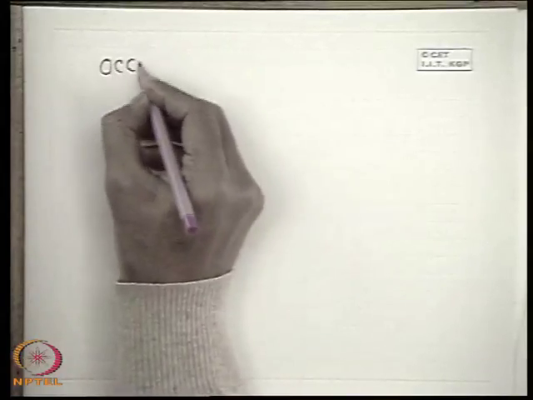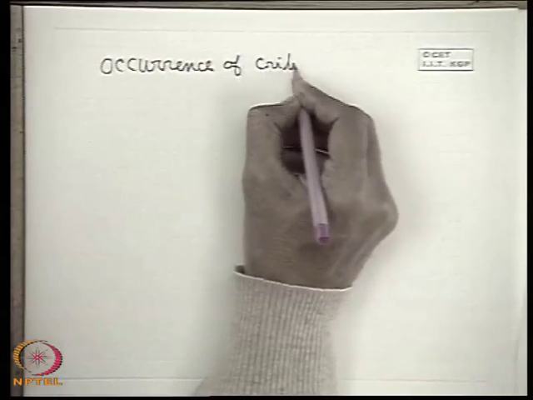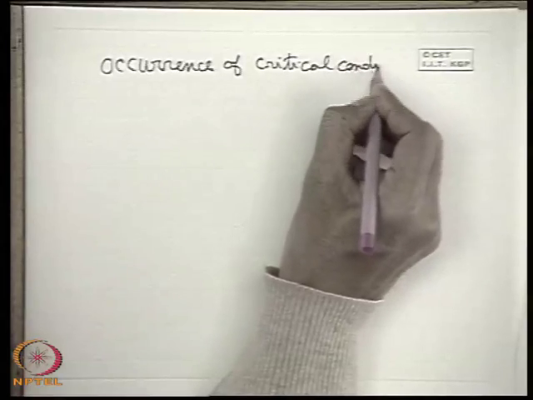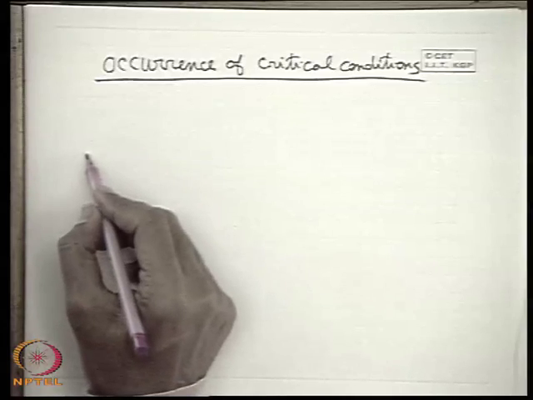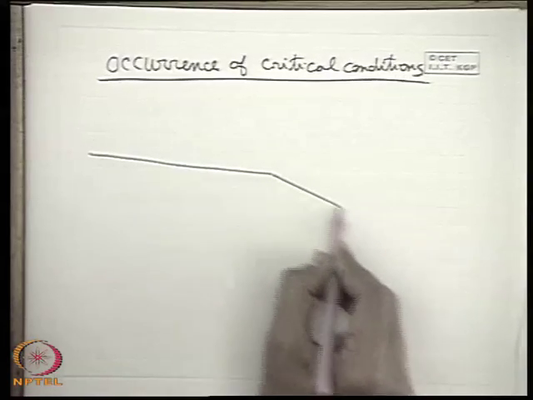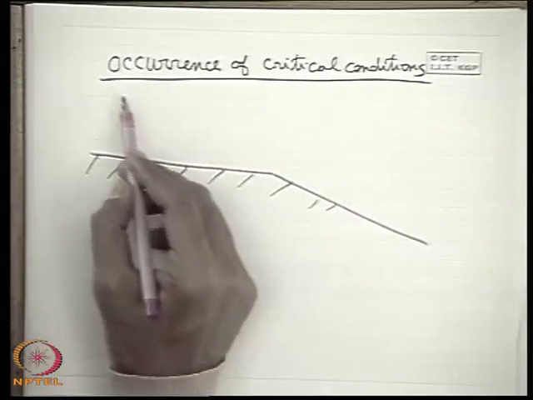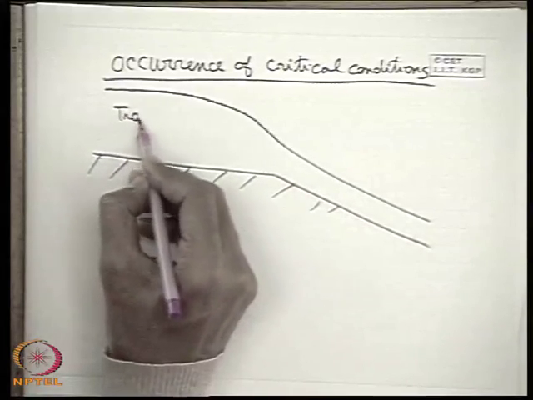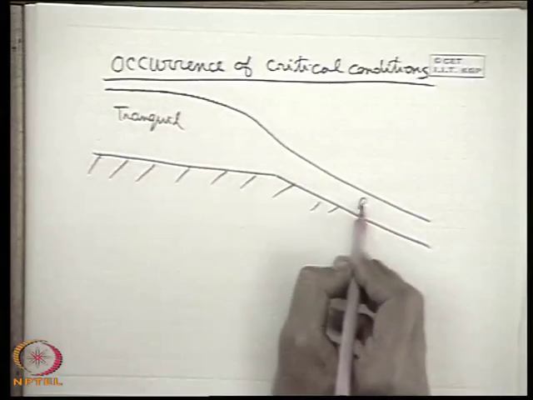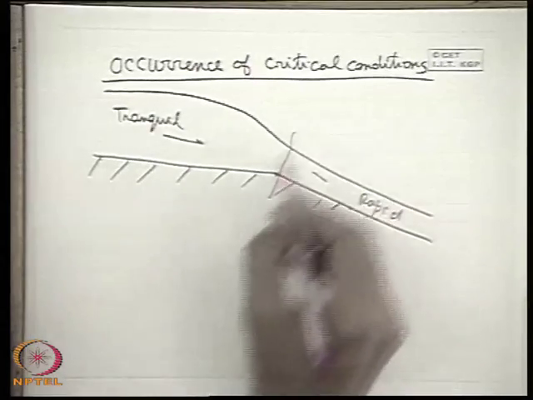Let us consider a case like this. The occurrence of critical condition when the flow is taking place from a mild slope to a steep slope like this. When the liquid flows like that, then what happens? A tranquil flow suddenly changes to a rapid flow. Here the flow is tranquil, here the flow is rapid. And the critical condition takes place at this juncture, that is the critical condition.